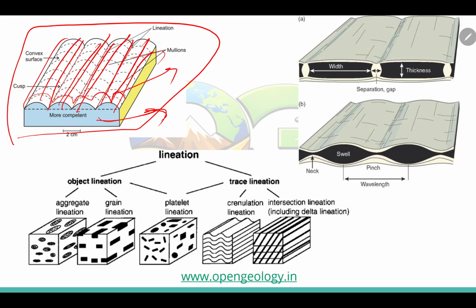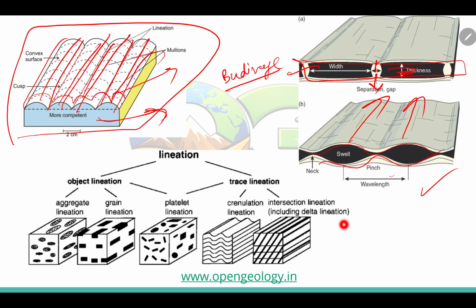There are other structures like this, which are again linear, but here are the planes as well. These are the boudins. Again these are the competent rock, and in between it is incompetent rock. Sometimes the difference is less, so it becomes a pinch and swell structure.